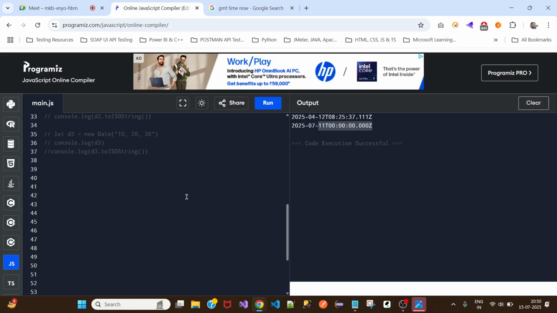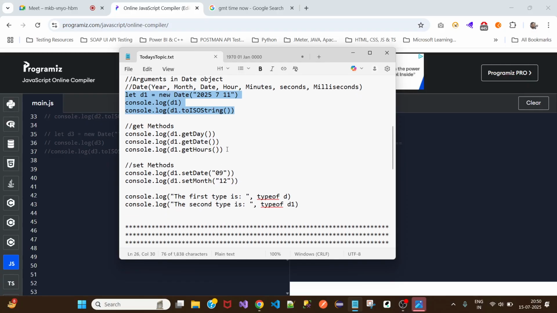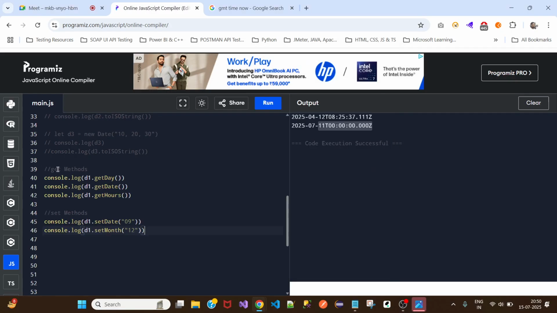Set values to the date object. So that is what we will be seeing here. Okay, let me go with the get and set both. Paste it here.